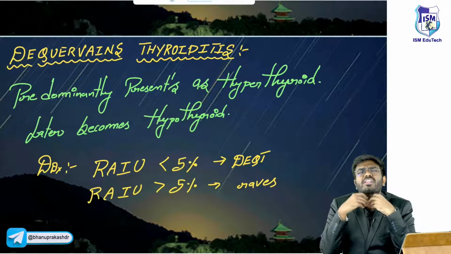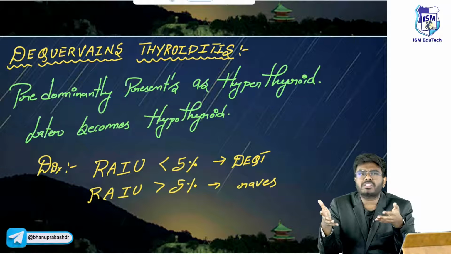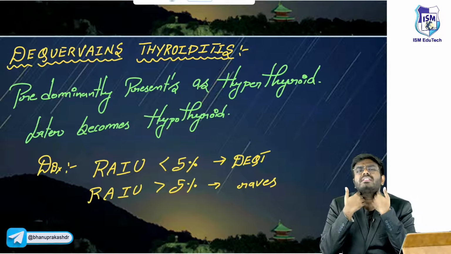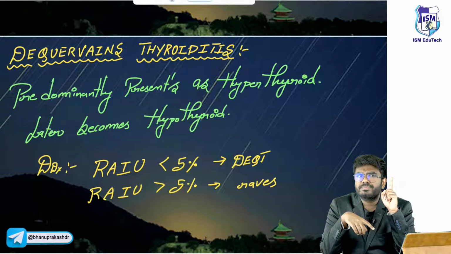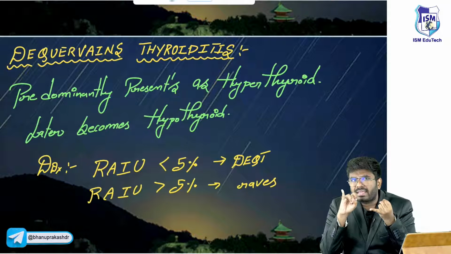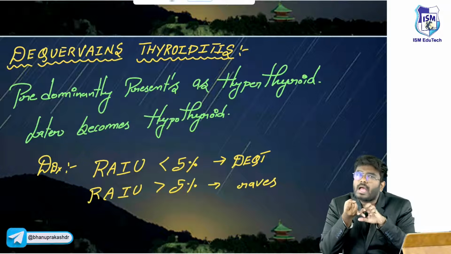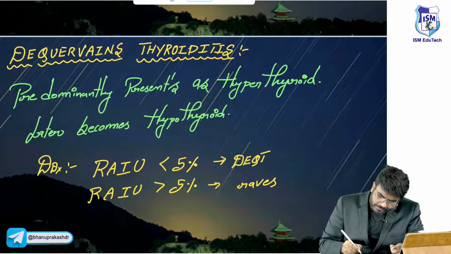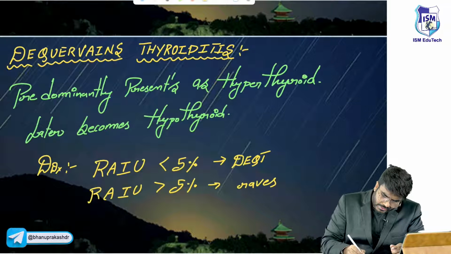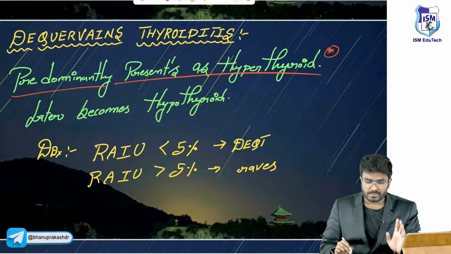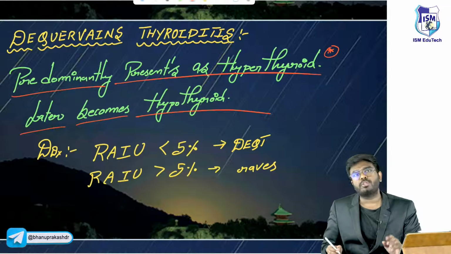Not because of T3, T4 production, sir. It's the damage to the thyroid gland, leaking more T3, T4, just like Hashimoto's. Even in De Quervain's, it predominantly presents as hyperthyroidism initially, later becomes hypothyroid.